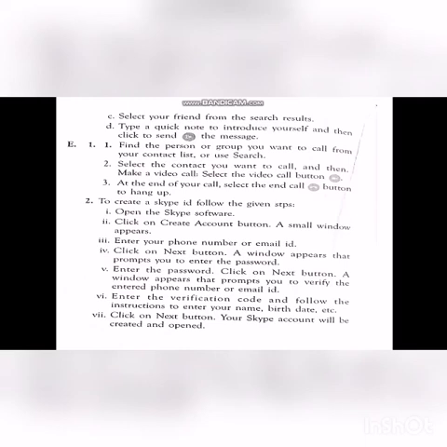Next, second one, Rohit wants to call his friend on the internet by using Skype. Suggest to him the steps to create a Skype account. For that, 7 points given here. This is also in your book. Just you take your book and mark this.